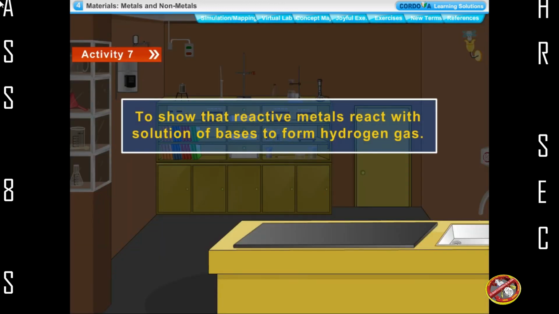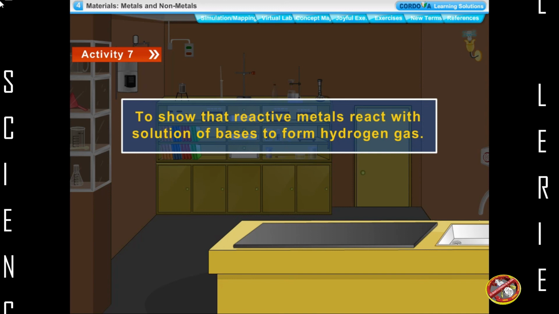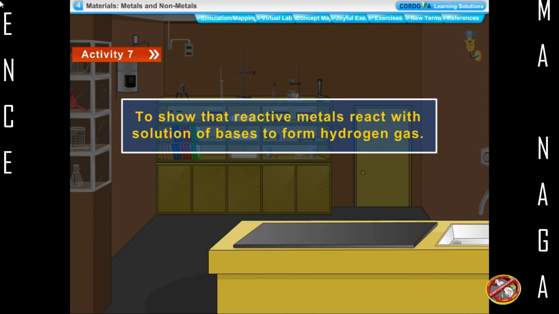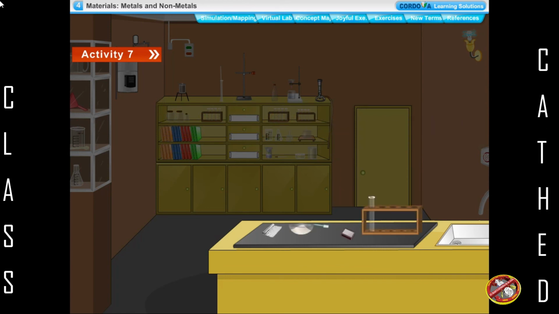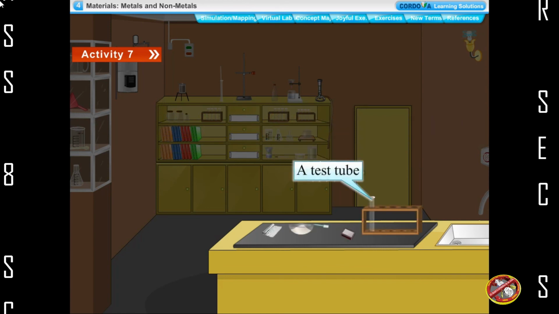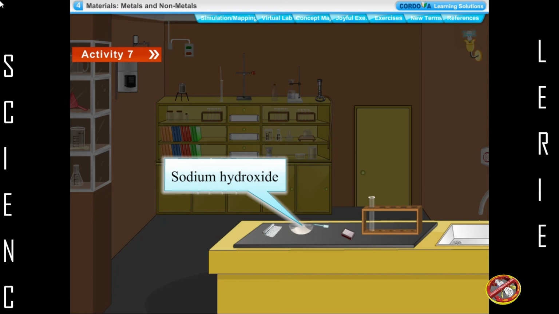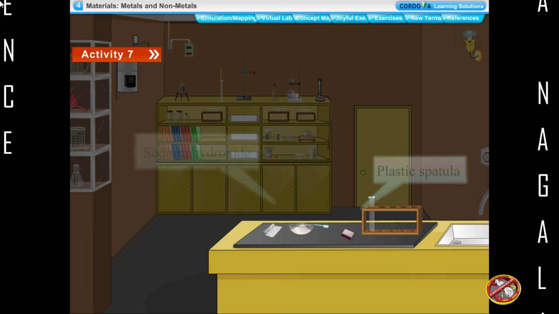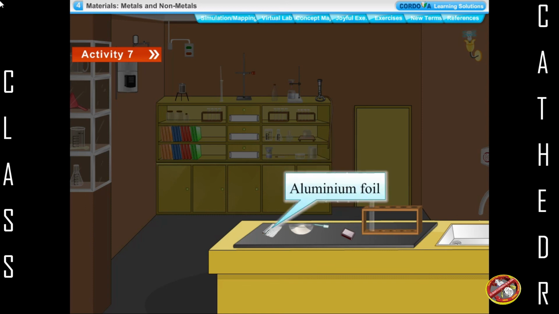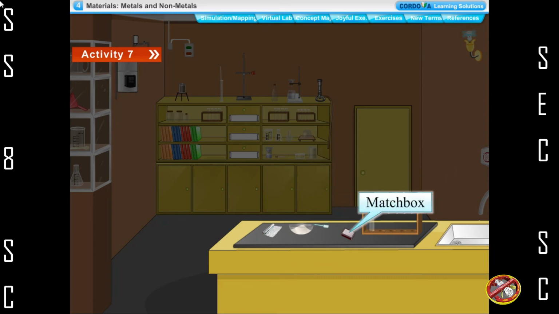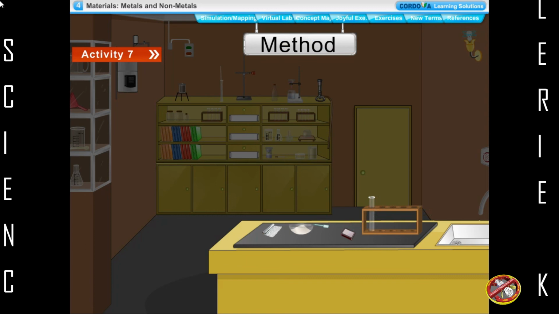To show that reactive metals react with solution of bases to form hydrogen gas. Things needed: a test tube, 3 to 4 pellets of sodium hydroxide, plastic spatula, aluminium foil, matchbox. Method.